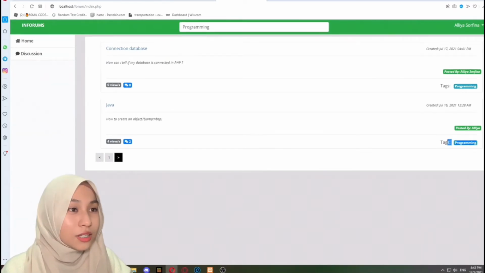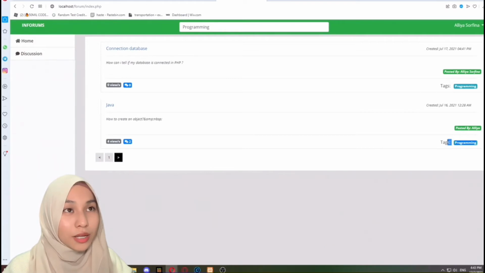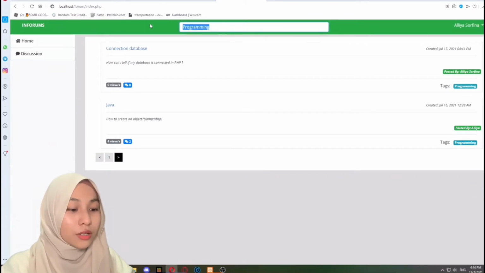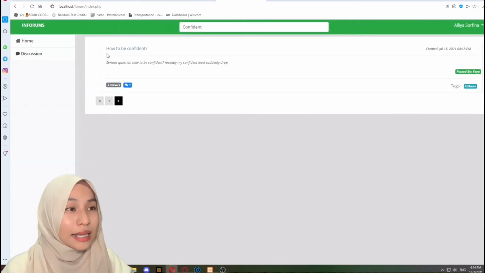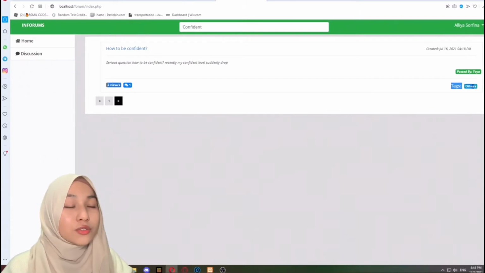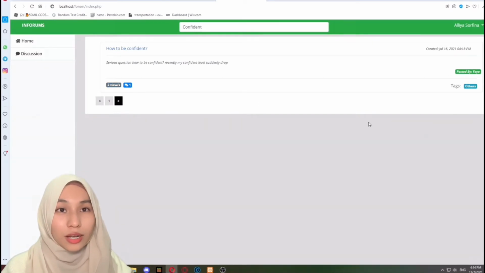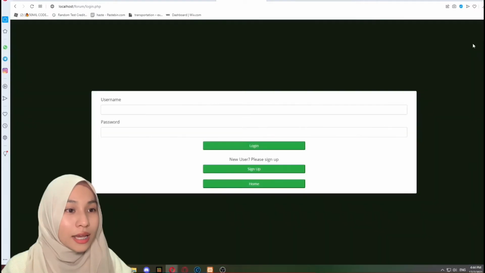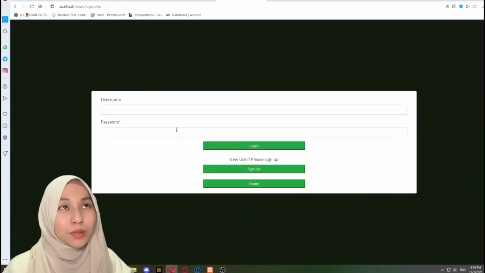Okay, not only that, but the search button is not only for the text part, you can search anything that you want. I'm just gonna search for the confident part, and you can see the text is others, but the topic is how to be confident, so it appears. Okay, so that's it for the user part. And whenever you want to log out, just click the alias or profile part and then log out, so it will go back to the login session part.